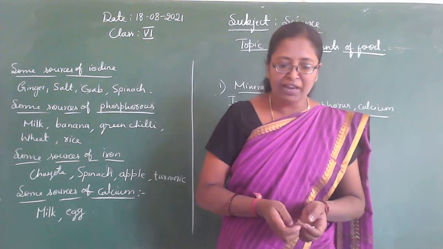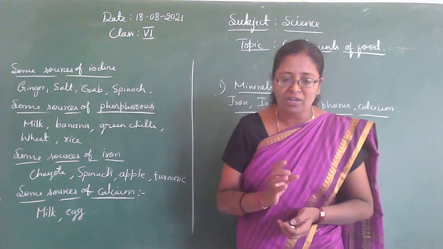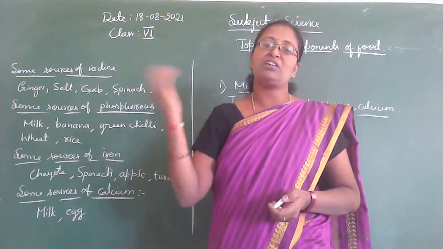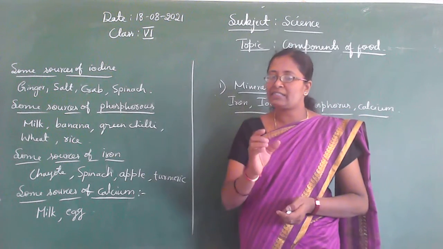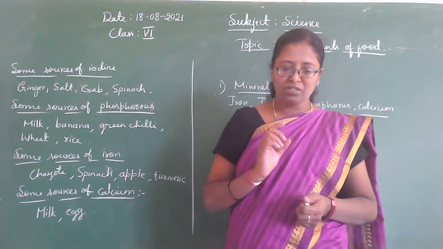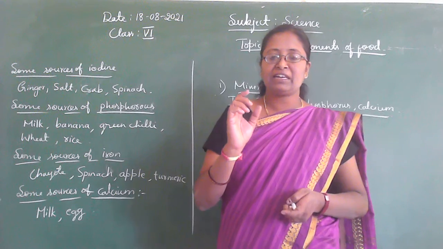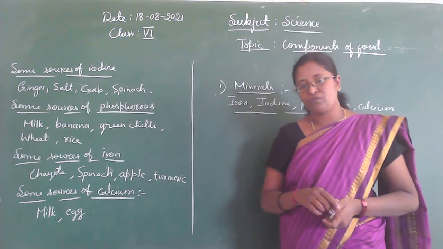If you take the example of rice, rice has more carbohydrate compared to other nutrients. So we see that rice is a carbohydrate rich food item.